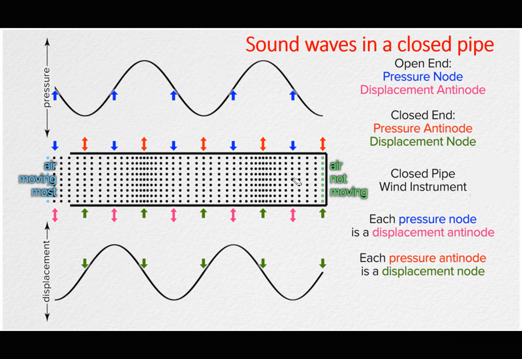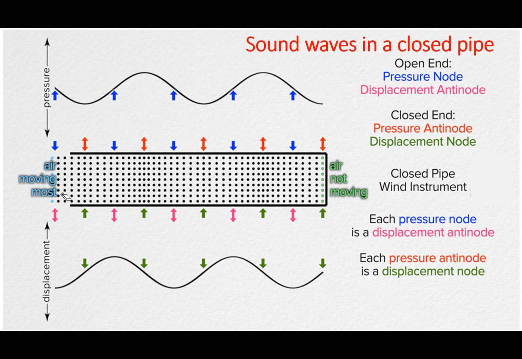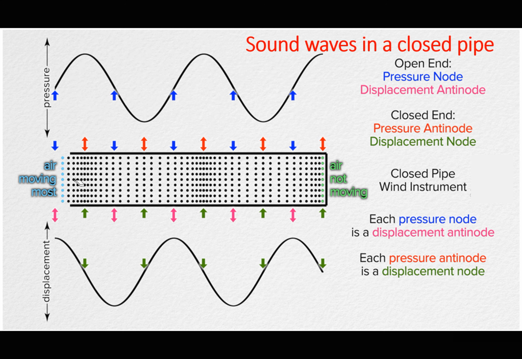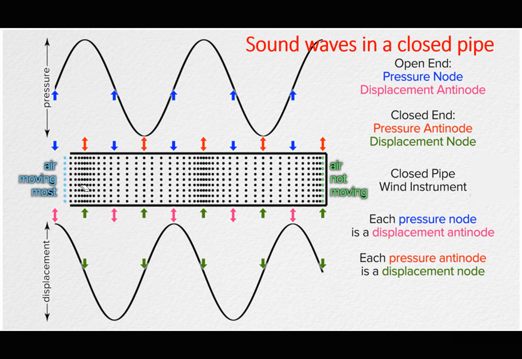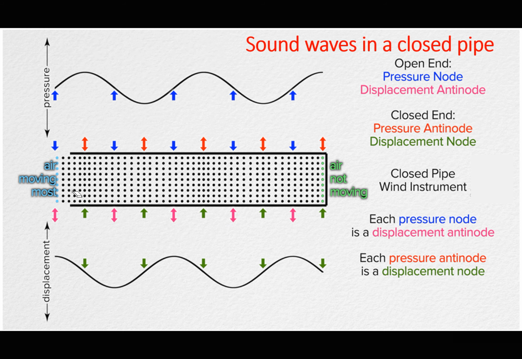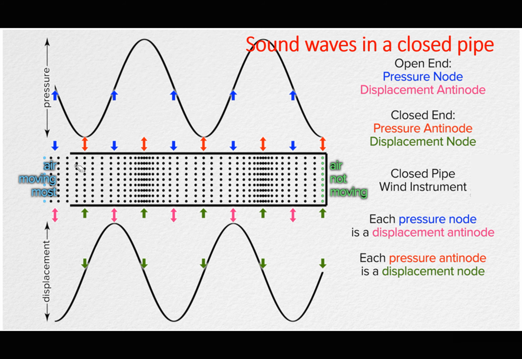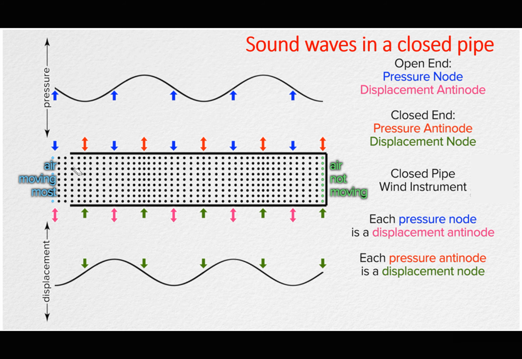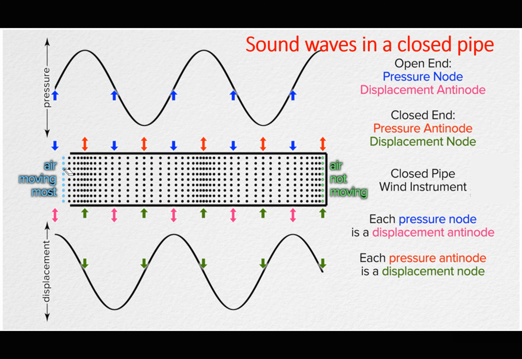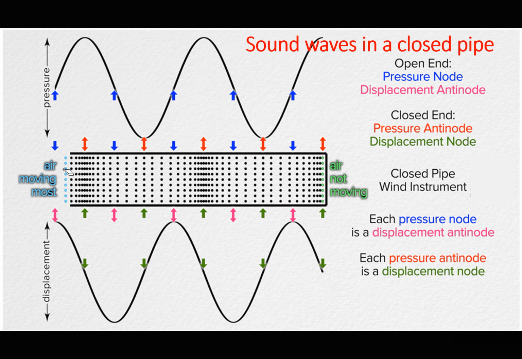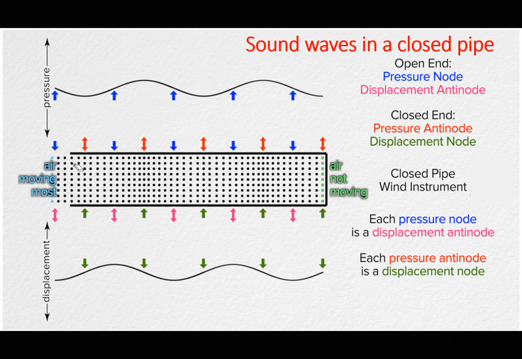And at the open end, the pressure is low because the particles are free to vibrate easily. And because the particles are free to vibrate, the pressure is low. And this means the particles can have maximum amplitude, or the highest amplitude. That's why we have a displacement antinode at the open end. That is for the open pipe.